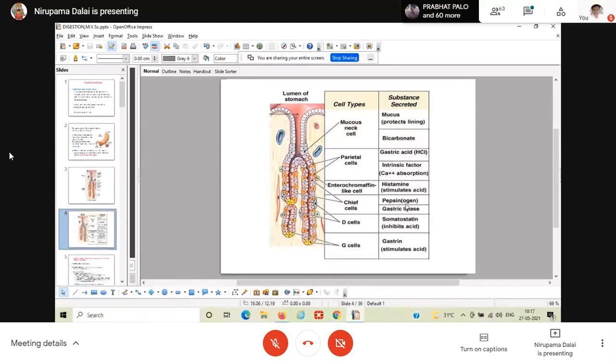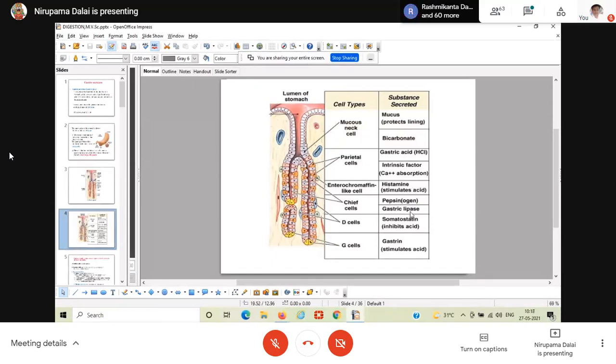Now when it gets activated, in the presence of hydrochloric acid, the HCl acts as the catalyst and causes the conversion of pepsinogen to pepsin. Now the pepsin has proteolytic activity. Just write down, this is very, very important.